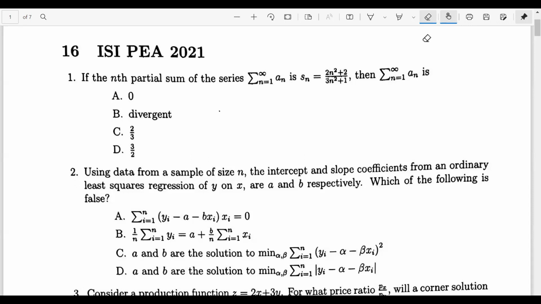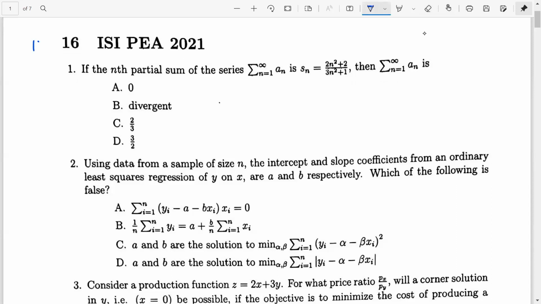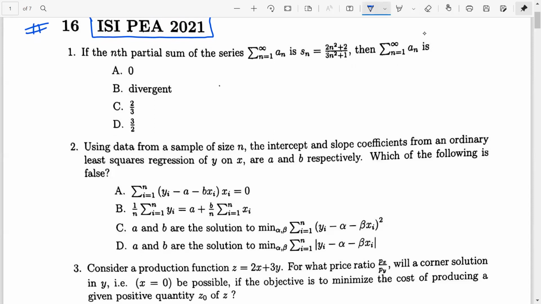We intend to start with our discussion of the ISI PEA 2021 entrance, and we intend to solve a few questions from this question paper in this lecture. So let's start with the first question.